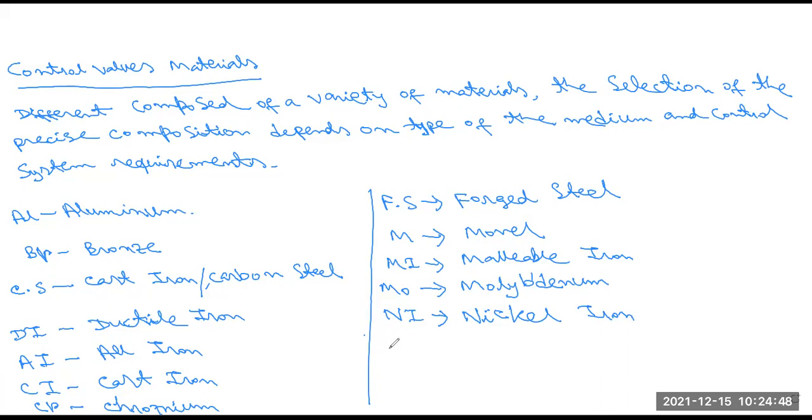Nickel iron. And also there is N for nickel, made only of nickel. PVC, all of you know, is polyvinyl chloride.